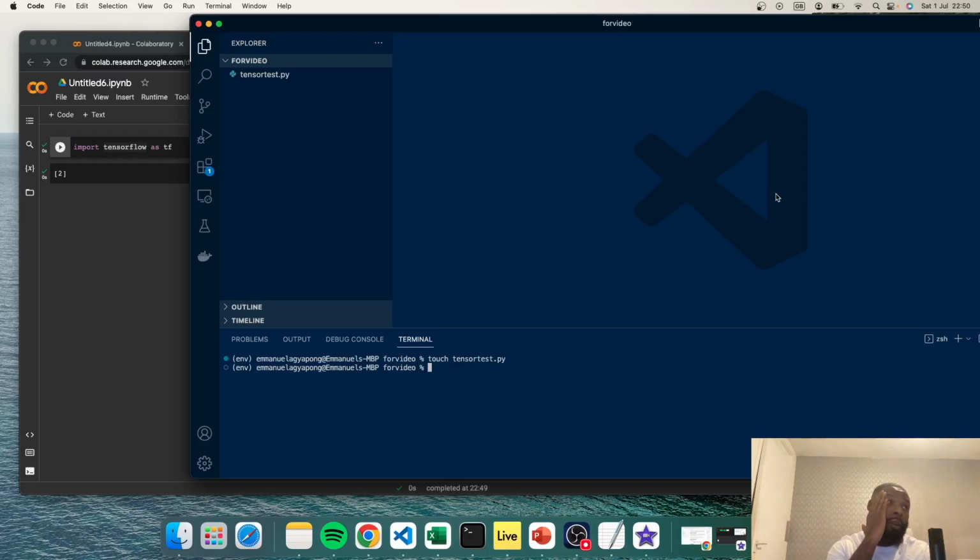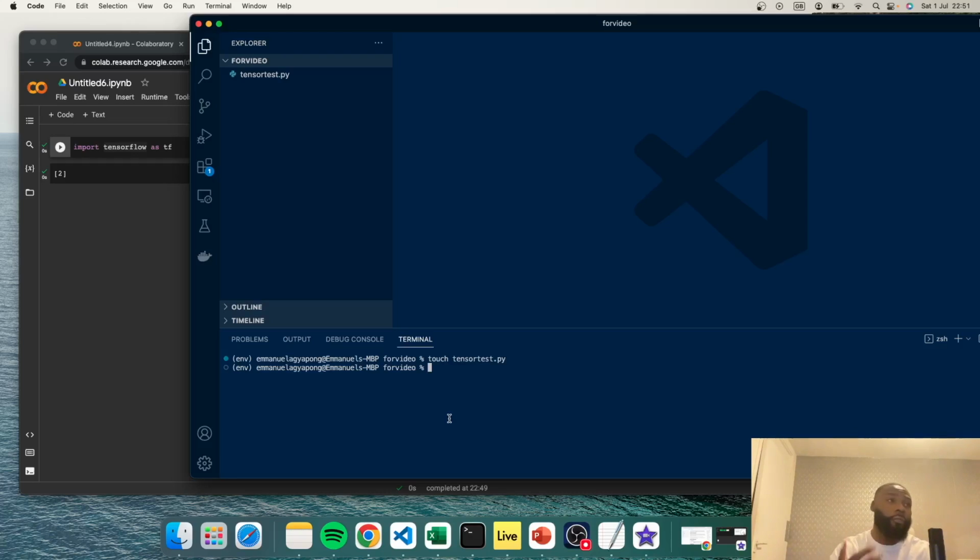I'm not too comfortable having TensorFlow installed onto my natural computing environment, just because say, I don't know, in 10 months' time they change the versions and I'm trying to run something else, it could interrupt and cause some issues. So it's always best to use a virtual environment. Once you're done, you can deactivate it, you can throw it away.